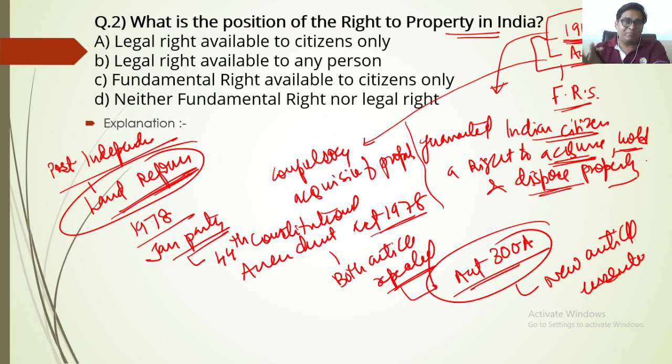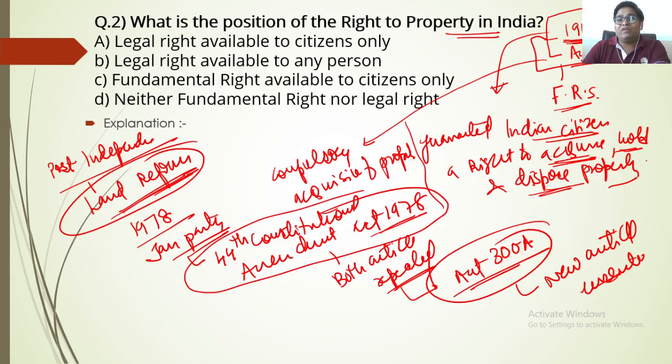Originally, the right to property was one among the seven fundamental rights under Article 19. But by the 44th Constitutional Amendment Act 1978, Article 19(1)(f) along with Article 31 was completely repealed, and it has been made just a legal right under Article 300A in Part 12 of the Constitution.